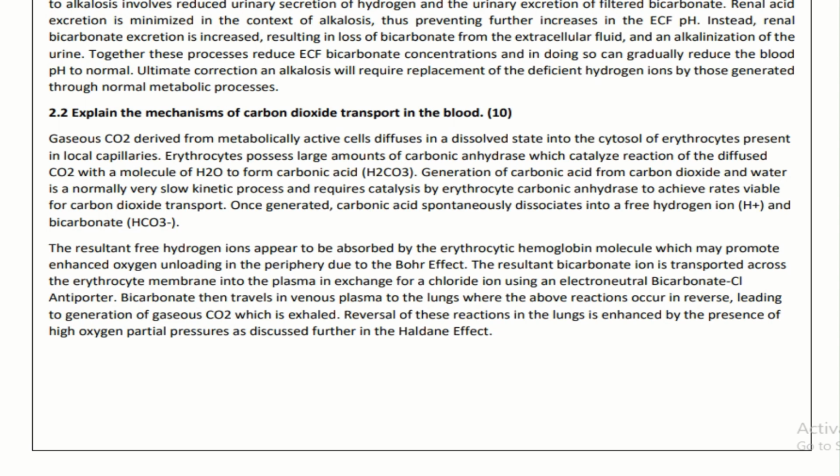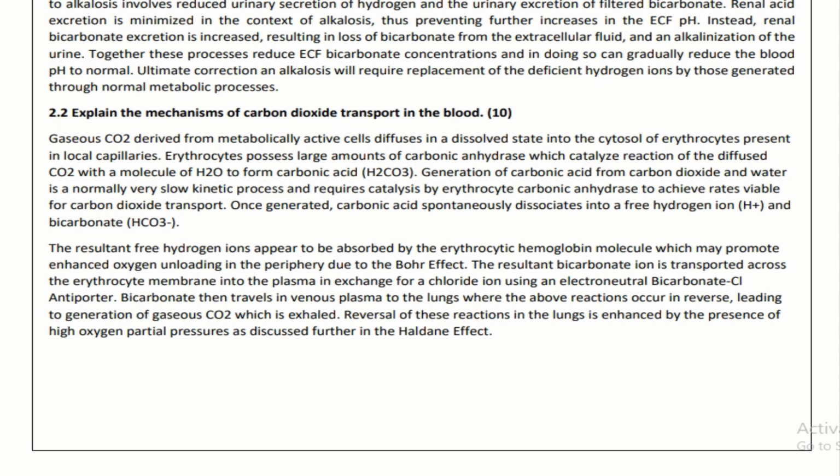Once generated, carbonic acid will spontaneously dissociate into a free hydrogen ion and bicarbonate. The resultant free hydrogen ion appears to be absorbed by the erythrocytic hemoglobin molecule, which may promote enhanced oxygen unloading in the periphery due to the Bohr effect.